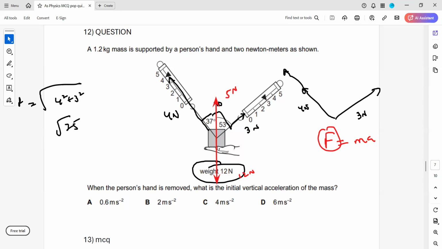So when a person removes the hand, what will happen? The 12 Newton downward and a 5 Newton upward. So it creates a resultant of 7 Newton, because 12 minus 5 gives 7. The mass is 1.2 and the acceleration is unknown. So 7 divided by 1.2, what's the answer for this? The acceleration of this? So we got 5.8, or we can say 6 meter per second square.